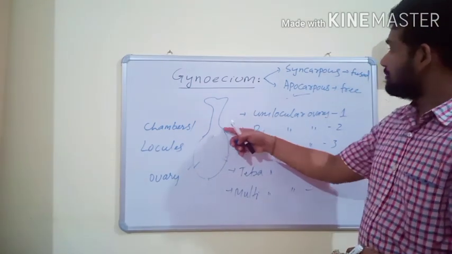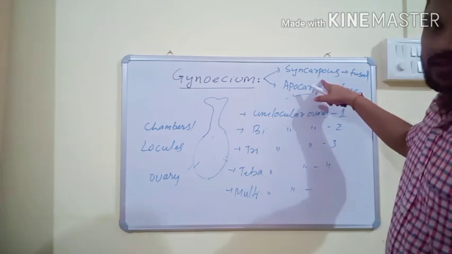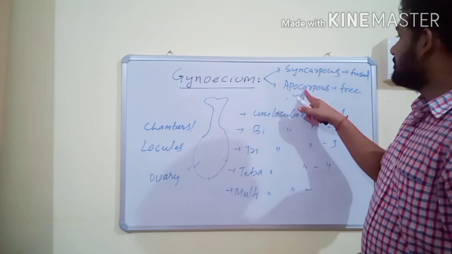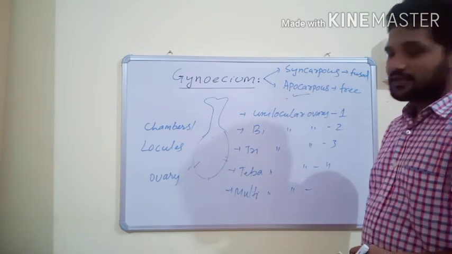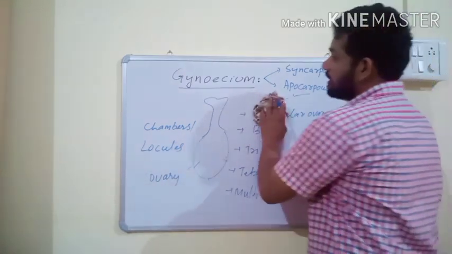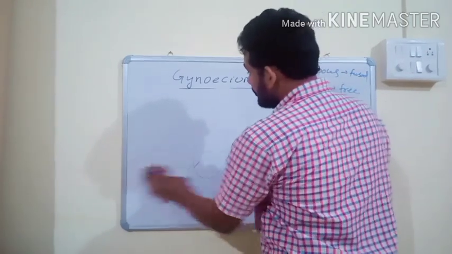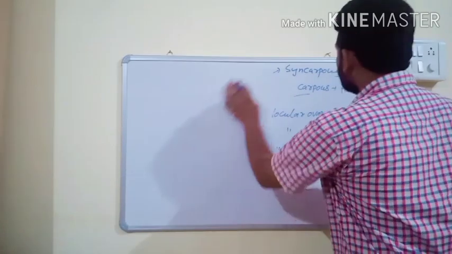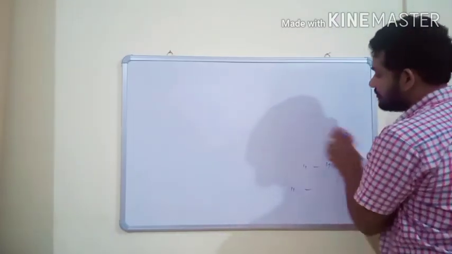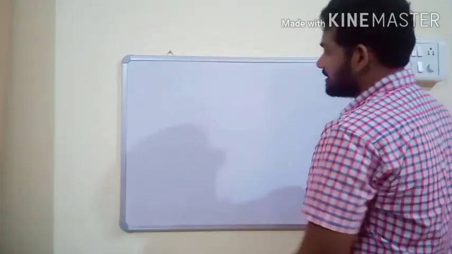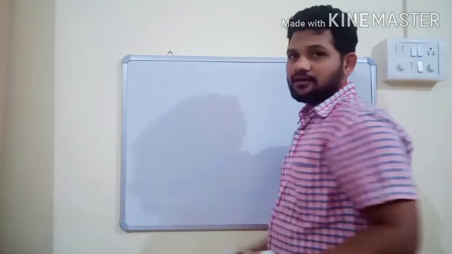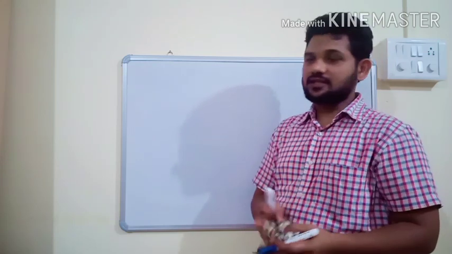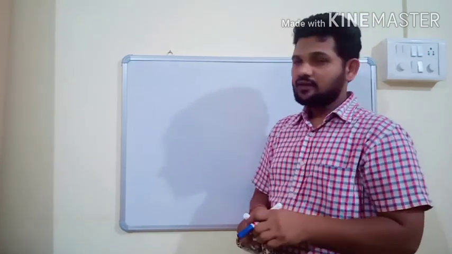If carpels are fused, then the gynoecium is known as syncarpous. If carpels are free, then the gynoecium is known as apocarpous gynoecium. Then ovules are present inside the ovary, and ovules are the site for fertilization. After fertilization, ovules transform into seed, and seed is the basic structure for all sexually reproducing organisms.